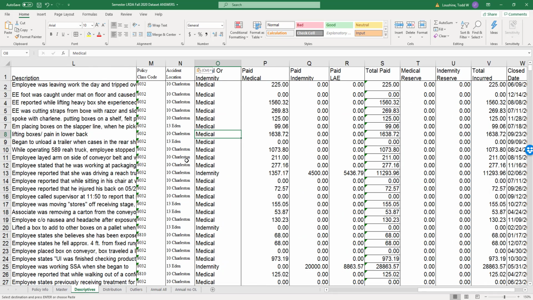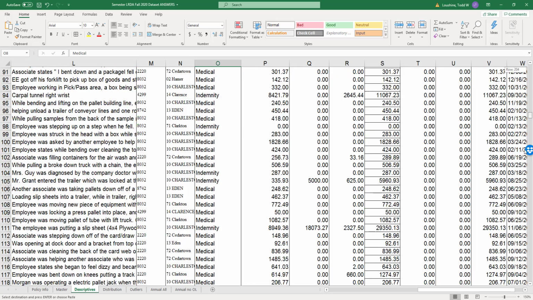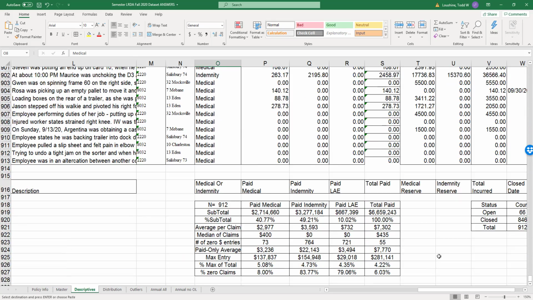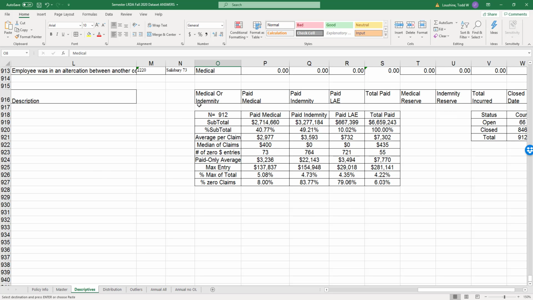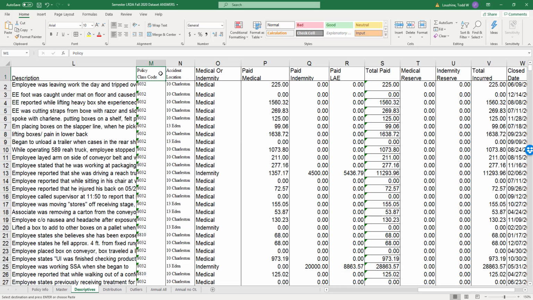it's not the same as the master because on the descriptives, we created the total paid, we created the fiscal year, we created the unique identifier. But when we come down here, nothing here has been altered because it was a clean insert. I guess I have to bring down these new header row descriptions.